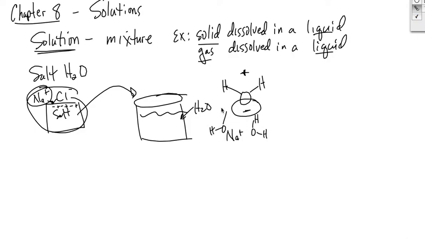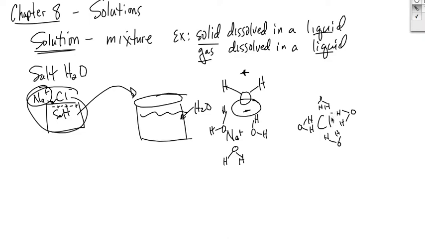It's the negative end, the oxygen end of the water, that's going to be attracted to and surround the sodium and pull it away from the chlorine. What's going to surround the chlorine? Still water, but it's the positive side of the water, the hydrogen side, that's going to be attracted to the chlorine and pull it away from the sodium.